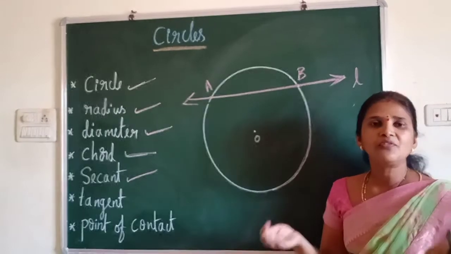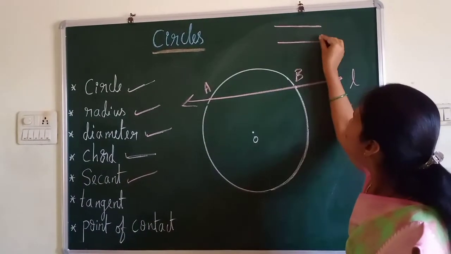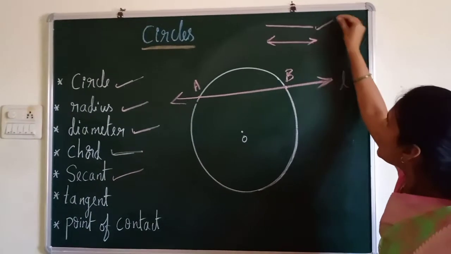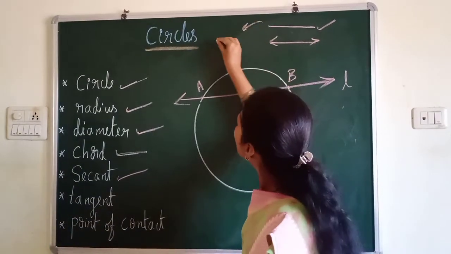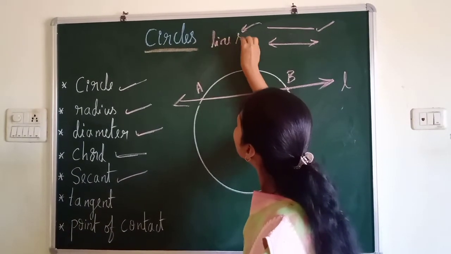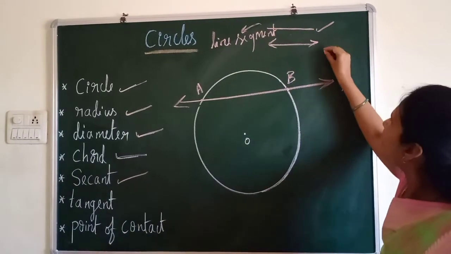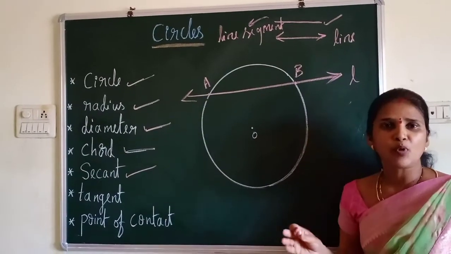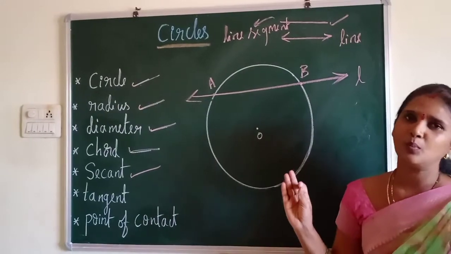As you know, what is the difference between a line and a line segment? So this we call a line segment, and this is called a line. A line segment has two end points, and the line has no end points. It extends on both sides.